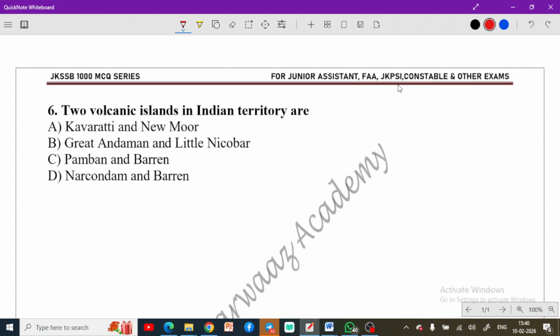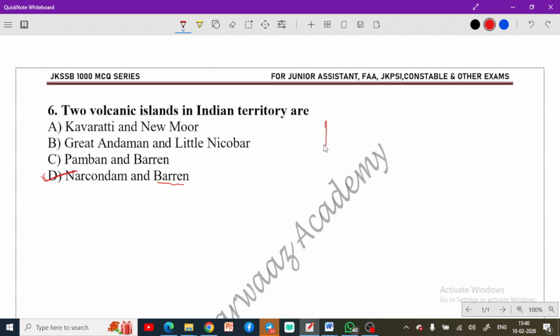Two volcanic islands in Indian territory are. Now, which two volcanic islands are there in Indian territory? Most of you might know about one volcanic island, the Barren Island, but about the second, which we mostly miss, you have to remember that Narcondam and Barren Island are the two volcanic islands in India. Option D is the correct option. You must remember this.